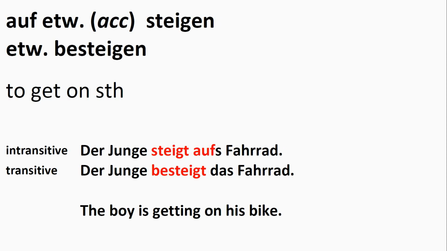Then we have auf etwas steigen or etwas besteigen, which means to get on something. For example, der Junge steigt aufs Fahrrad. Der Junge besteigt das Fahrrad. Here, they both mean the boy is getting on his bike. The intransitive verb needs a preposition, auf. Der Junge steigt auf das Fahrrad. Auf das is contracted to aufs. And the transitive verb just takes the direct object. Der Junge besteigt das Fahrrad.